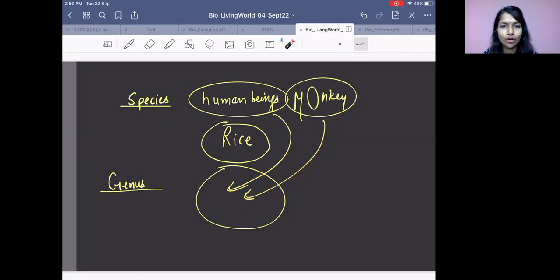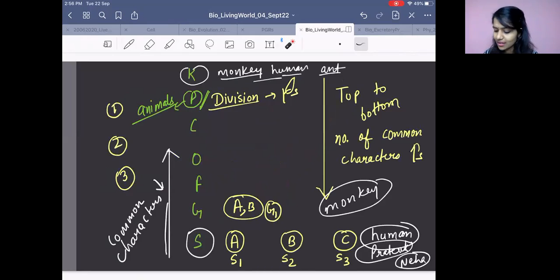Answer this first of all. Who are going to share more characters? Monkey and human being, or human being and human being? Human being, right? Now apply the same thing. What I said is that as you go up, in genus you combine the species. In family, you combine the genus. In order, you combine the family. Different families you are putting together. So as I go up from species to kingdom, what will happen to the number of common characters?